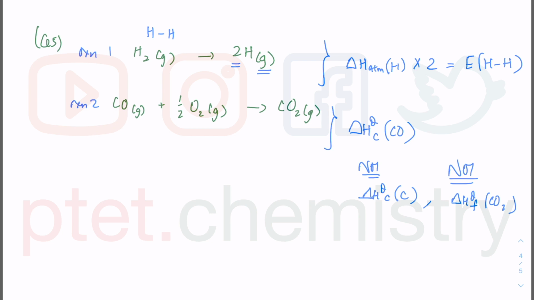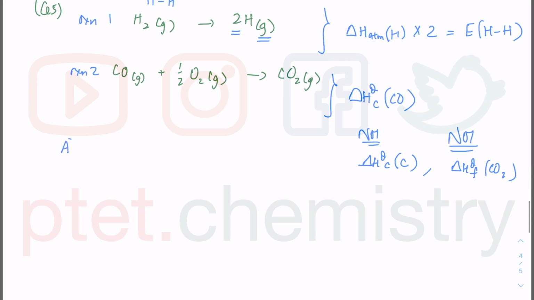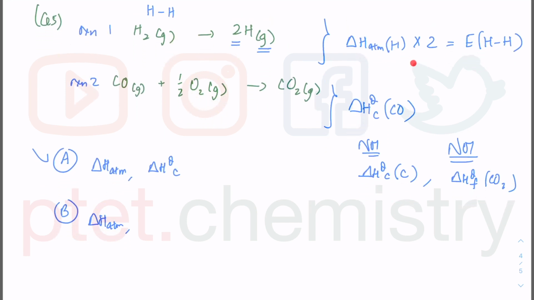Okay, so about all of these changes, I have A, B, C, and D. So in A, what do I have? I have enthalpy of atomization, I have enthalpy of combustion. So yes, I have atomization, I have combustion. I'm pretty sure that A is my answer already. Let me just go through the rest and tell you why they are wrong. Atomization, yes, for the first part, I can associate it with atomization, which is an AS syllabus. Enthalpy of formation, I just told you this one cannot be formation because you are not forming it from its elements, which means enthalpy of formation is the wrong one, so B is out.